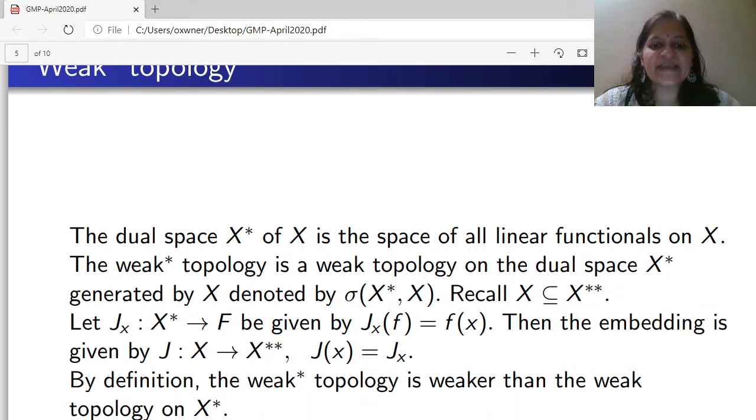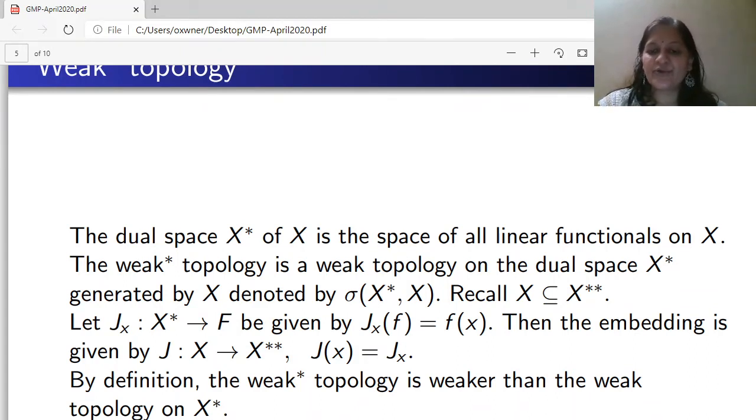The dual space X* of X is the space of all bounded linear functionals on X. The weak star topology is the weak topology on the dual space X*. Because it is a topology on X*, it is called weak star. So it is just a convention. The weak star topology is a weak topology on the dual space X* generated by X, denoted by sigma(X*, X). That means it is the weak topology on X* such that all functions in X are continuous.